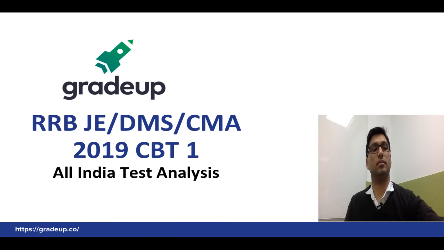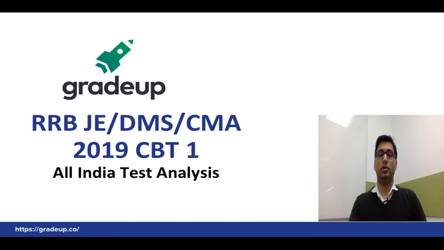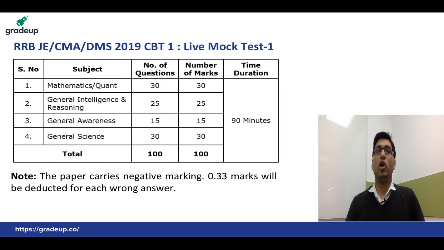So you have given this RRB JE mock test. If we talk about the pattern of the questions, what are the subjects in RRB JE CBT-1? They are basically the mathematics portion, the general intelligence and reasoning portion, the general awareness portion, and general science. So these are the portions.